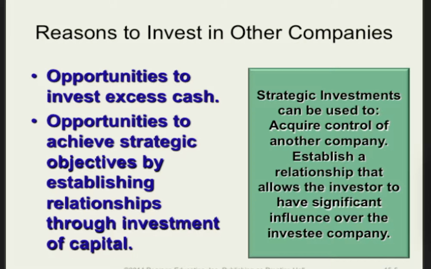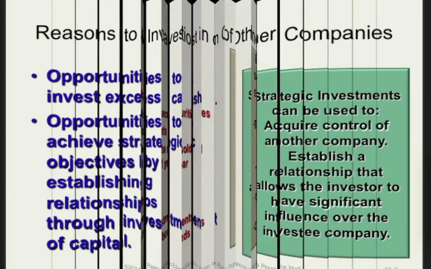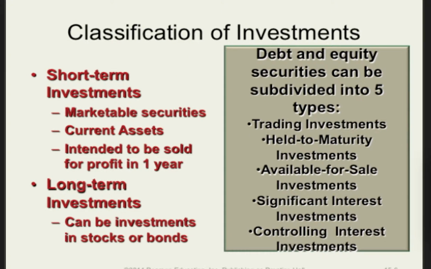Other times, the investment is for strategic purposes, to form a relationship with another company, to expand horizontally or vertically, or to gain control of the other company. Investments are classified as either short-term or long-term based on the underlying reason for the investment. There are 5 basic ways to classify an investment. We have trading investments, held-to-maturity investments, available-for-sale investments, significant interest investments, and controlling interest investments.